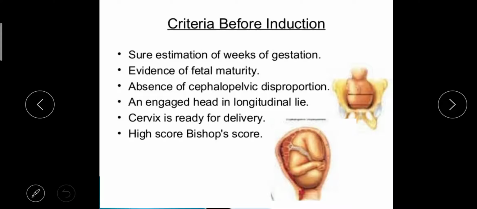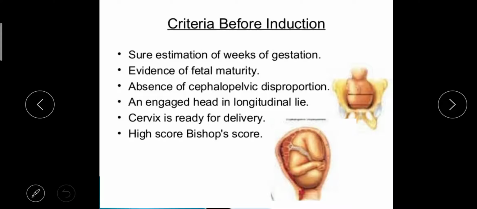Next one is absence of cephalopelvic disproportion. We have to see that there should not be any cephalopelvic disproportion. Next one is an engaged head in longitudinal lie. Next one is cervix is ready for delivery, and next one is a high Bishop score. These are the criteria we have to follow before conducting the induction of labor.